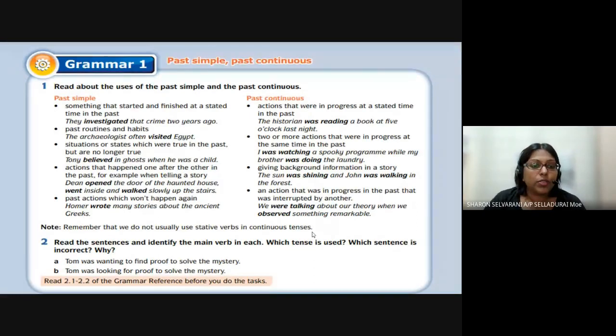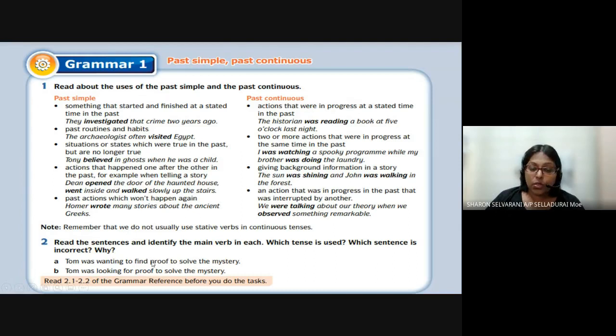Let's look at number two. Like this, want. Want is a stative verb. It is something like a feeling, a thought. That is something like a stative verb. Read the sentences and identify the main verb in each. Which tense is used, which sentence is incorrect, and why.